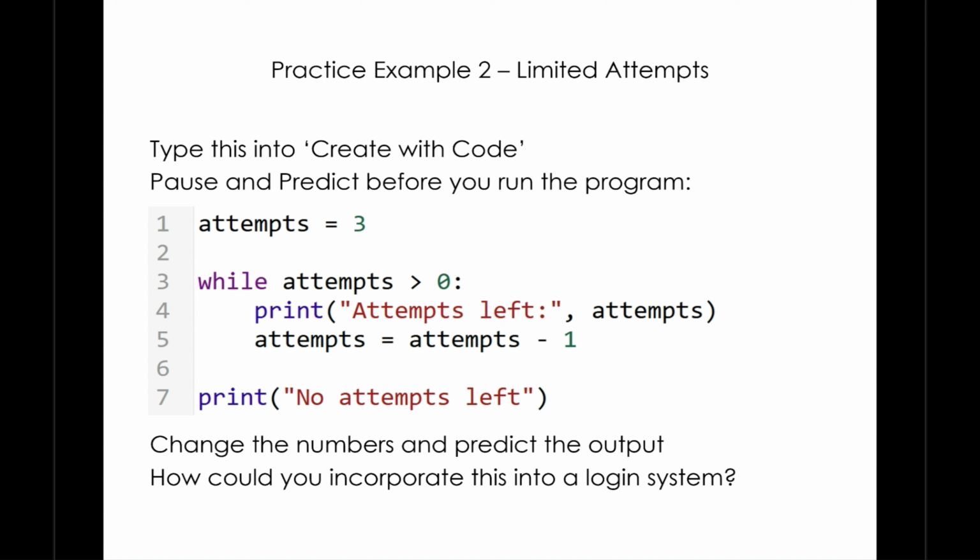While loops are perfect for retries and limits. This is used everywhere in login systems. Why not change the numbers and predict the output? How could you incorporate this into a login system? Have a think. Make sure you've entered this into Create with Code as accurately as you can before moving on.